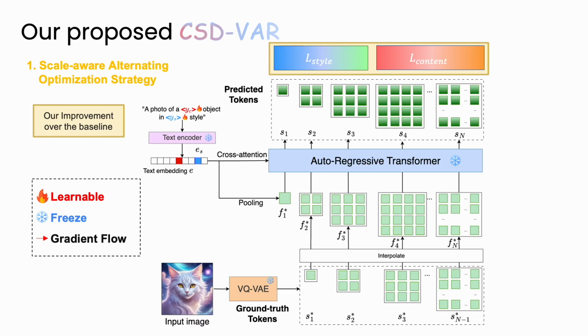The first component is our scale-aware alternating optimization strategy. We design separate losses, loss content and loss style, and optimize them at their corresponding scales. For content update iteration, we compute loss content on all scales except the early ones, and the gradient flows only into content embedding, while style embedding and the VAR backbone stay frozen. Next, style update iteration, we compute loss style on the early scales, and with a small alpha on the last scale, and the gradient flows only into style embedding. By alternating updates, we prevent gradient mixing and achieve clearer separation of content and style.